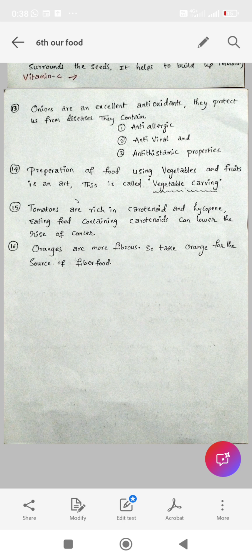So here, preparation of food using vegetables and fruits is an art. This is called vegetable carving.